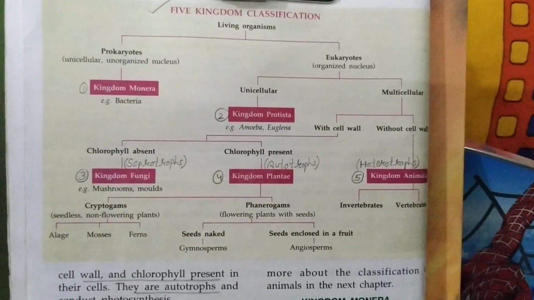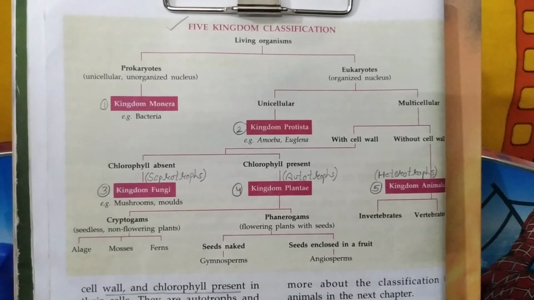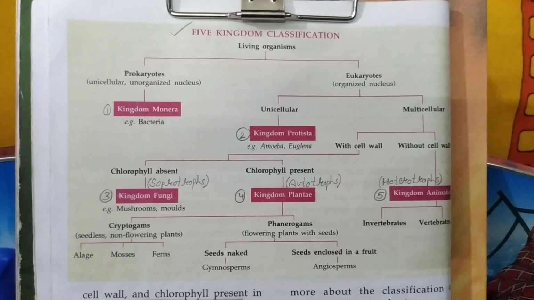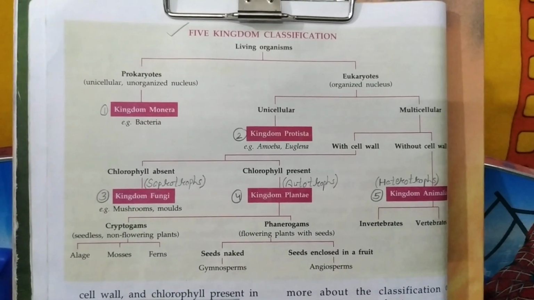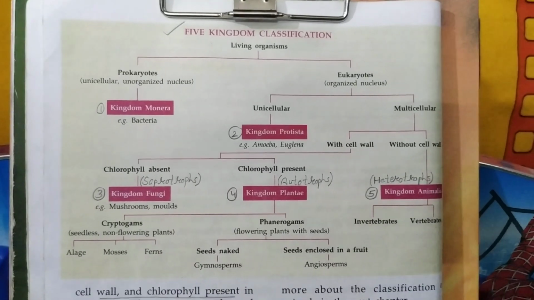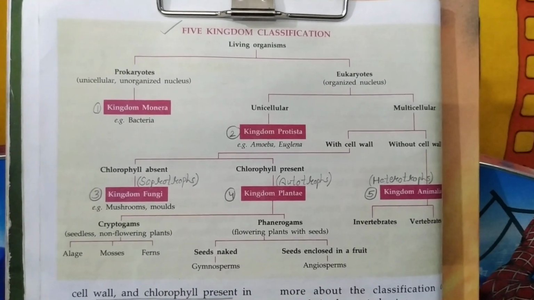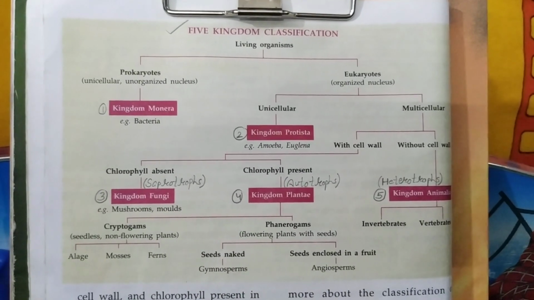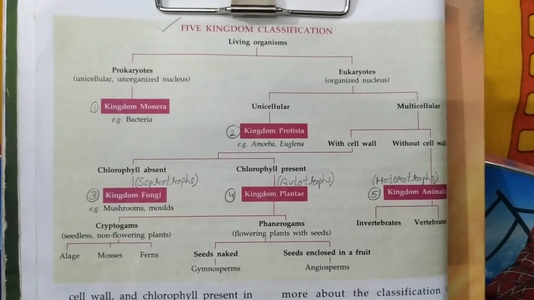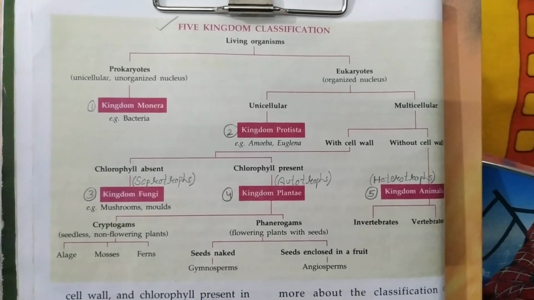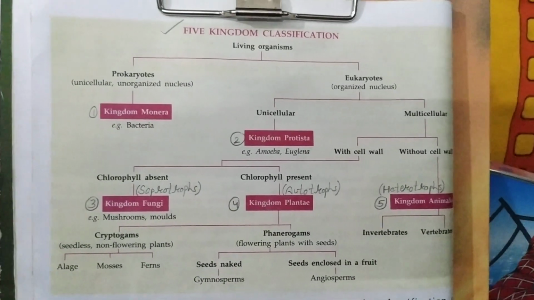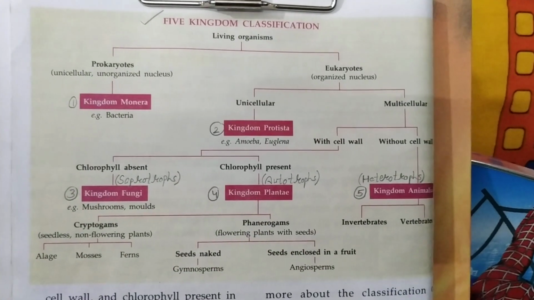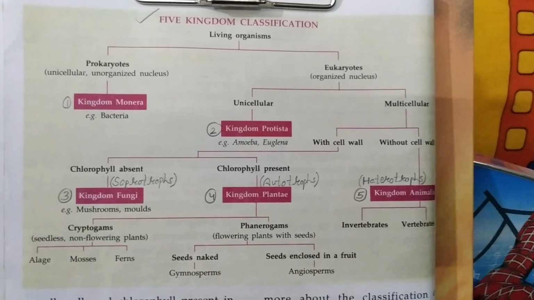So children, this was the 5 kingdom classification which I explained to you, along with the basic differences between the 5 basic kingdoms. Observe carefully and try to understand and learn it. If you learn it carefully, half of the chapter's task is done, because this is the mind map of the chapter. You can do it from the book, and those who have not made it in the notebook, just draw this flowchart neatly using pencil and scale.